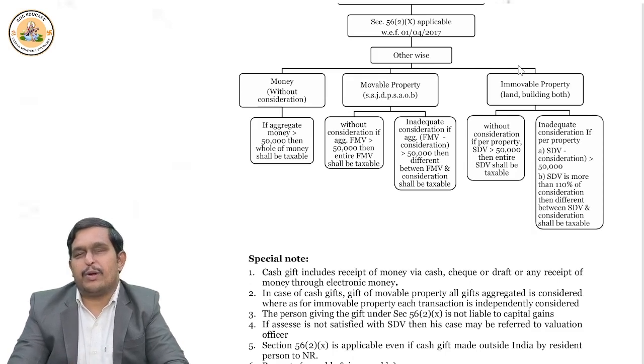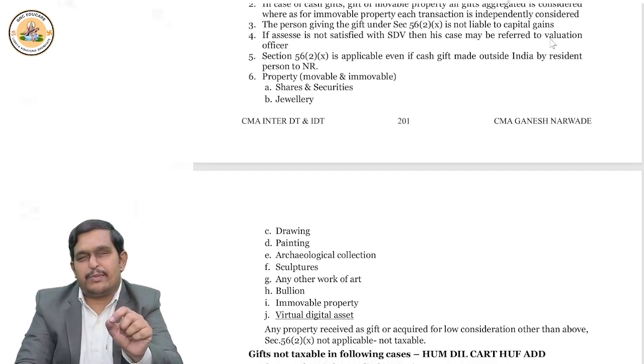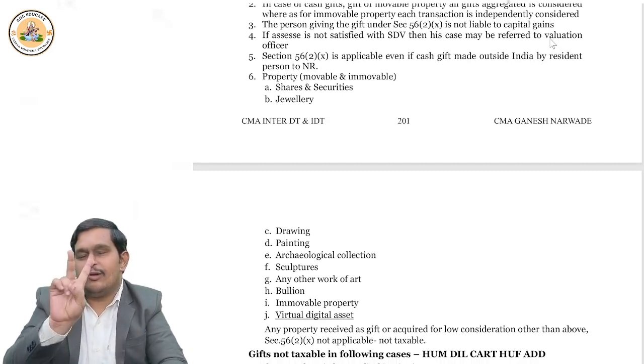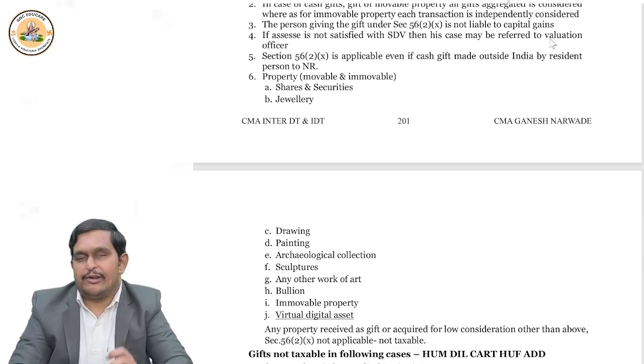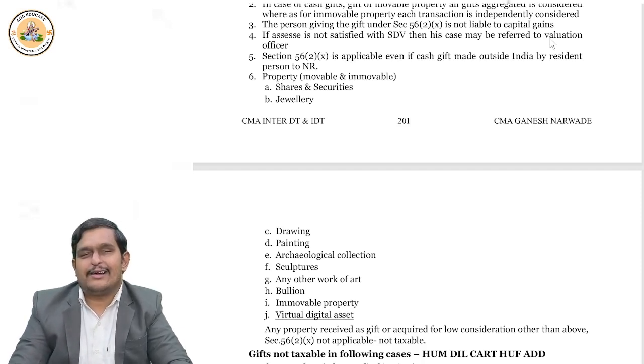Now, what is property? Please understand. Property is a very important word, because whether it is movable or immovable property, first it should be property. Immovable is only building and land. That's it. Movable means shares or securities, bullion, jewelry, archaeological collections, painting, drawing, sculptures, work of art, and the last one is virtual digital asset. These come under the definition of property.